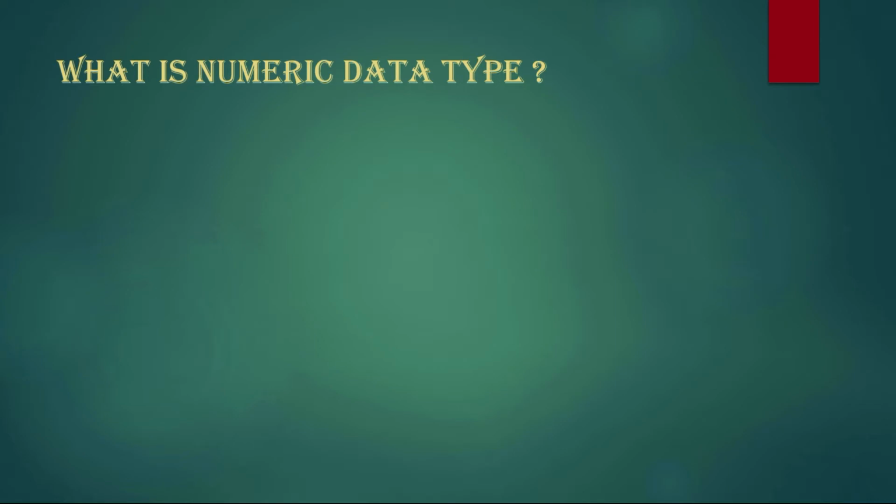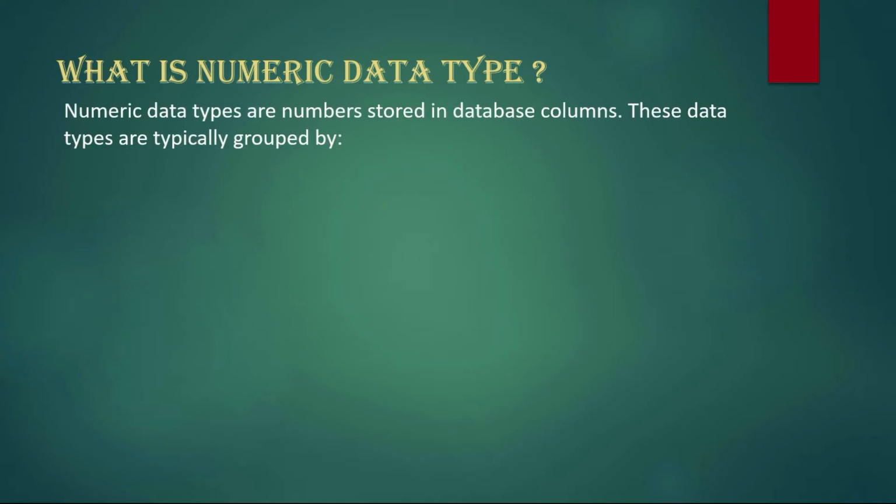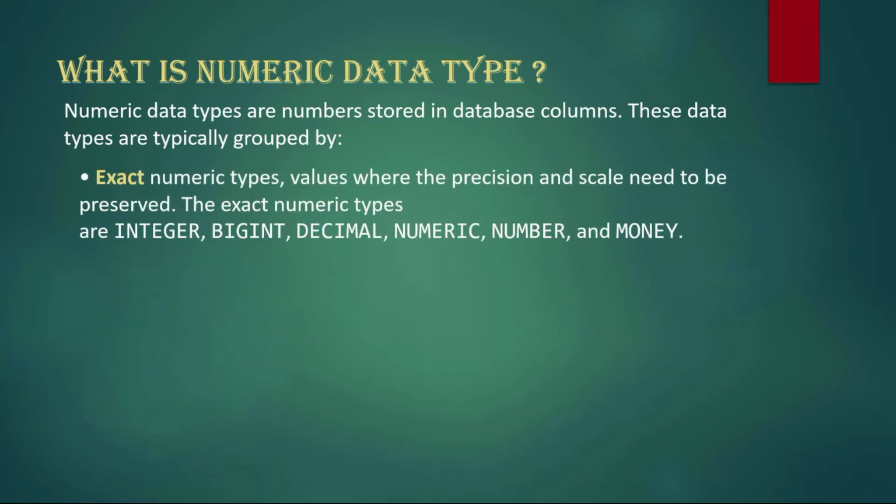And what is the numerical data type? Numerical data types are numbers. These numbers are stored in database columns, and those types are typically grouped into two types. The first is the exact numerical type, which means we see exact values, like currency values. We talk about 100 rupees and 1000 rupees, but we don't talk about 100.2 paisa and 100.50 paisa. That means we see particular exact values.